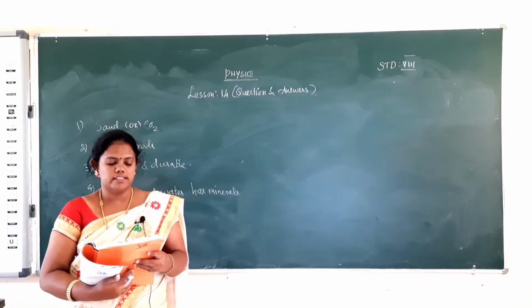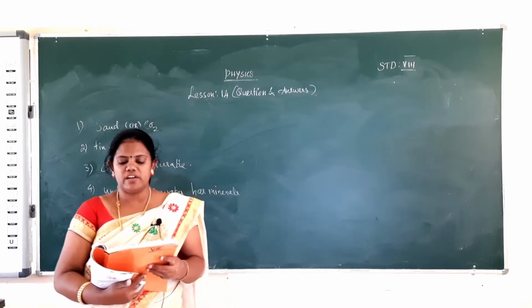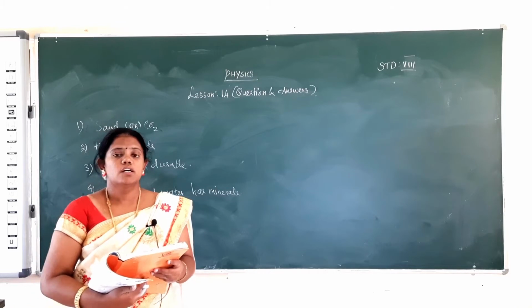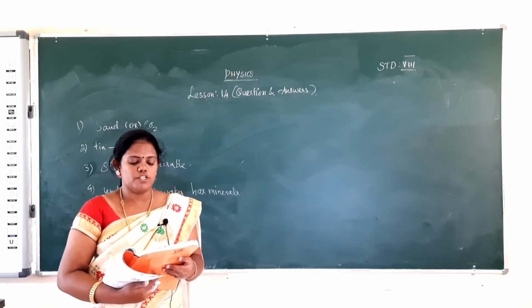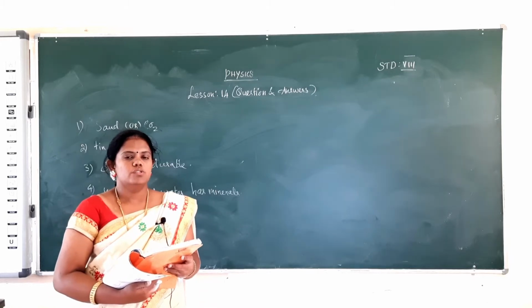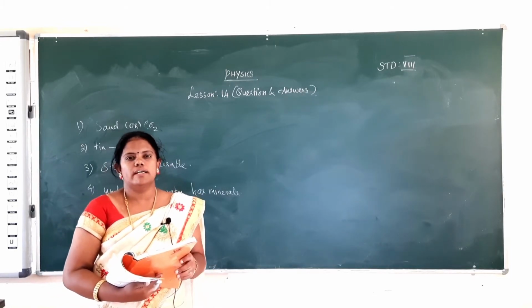It is vinegar. Then, which metal should be connected to the anode for coating a layer of silver on a copper plate? Coating silver on a copper plate. So, which will we choose for the anode? So, which metal is to be coated on which? That is called the cathode.